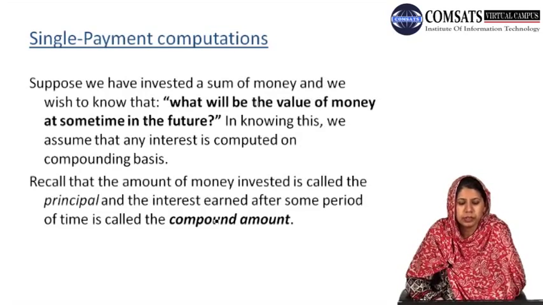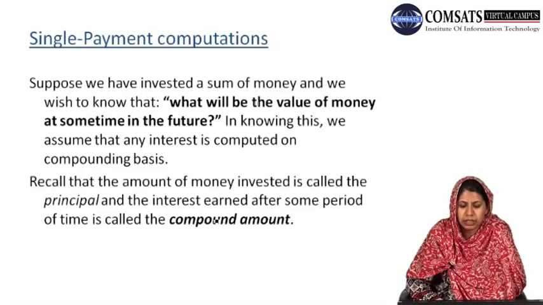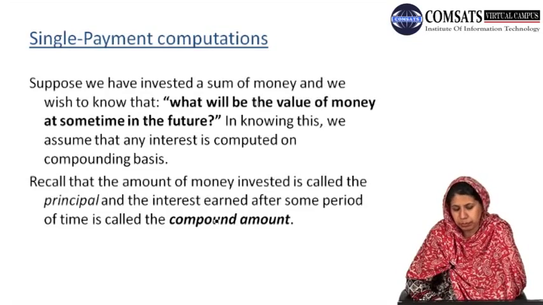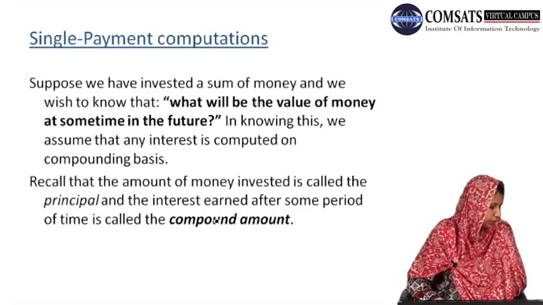In knowing this, we assume that any interest is computed on a compounding basis and we are not assuming simple interest only. Whatever interest we are earning on our money will be on the compounding basis. Now recall that the amount of money invested is called the principal amount, and the interest earned after some period of time is called the compound amount.